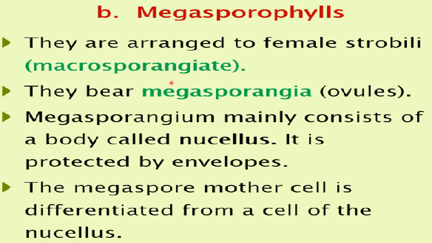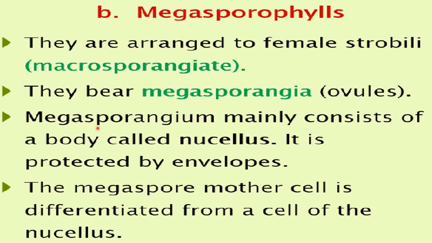Now similarly they will bear the megasporangia, as it was in the case of the microsporophyll, and the same things are here also. The female strobili or the macrosporangiate will bear the megasporangium. That megasporangia can also be called ovule. So this is the different thing. Here you need to learn one more name: megasporangia are called ovules.